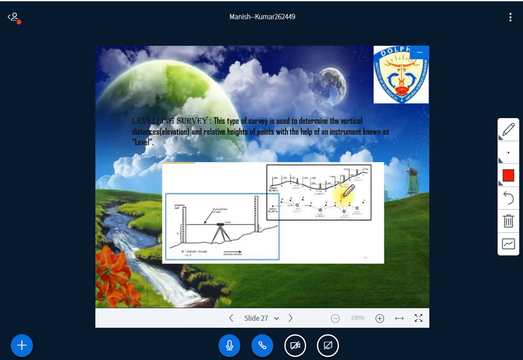And then you have a levelling survey, right? Level is one instrument. This instrument is called a level. Please understand, students, level here does not mean the English word; Level is the name of the instrument, right? It is used to determine the vertical distance and relative height of points, as you can see in the image itself. So through this instrument we can conduct certain surveys.